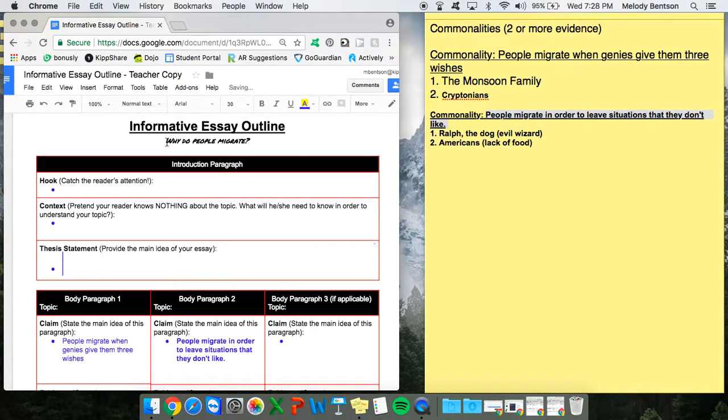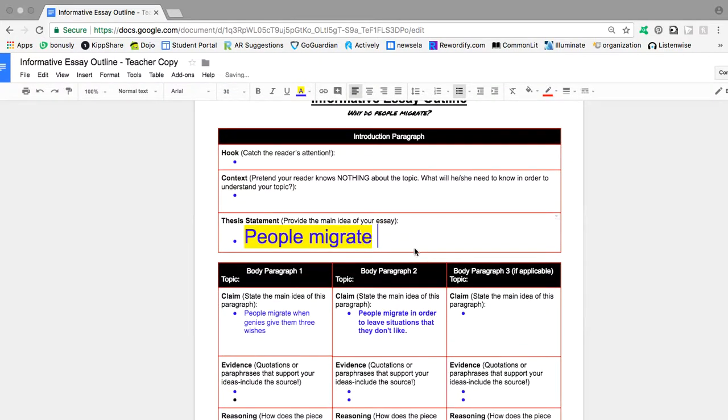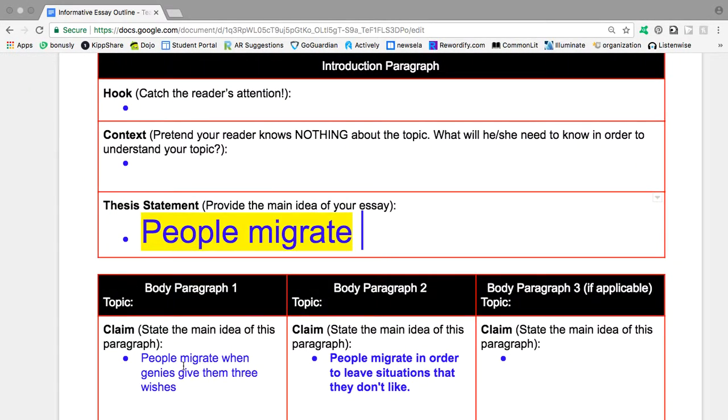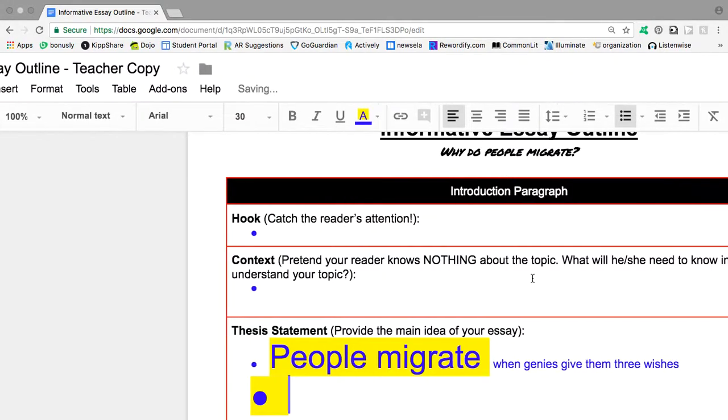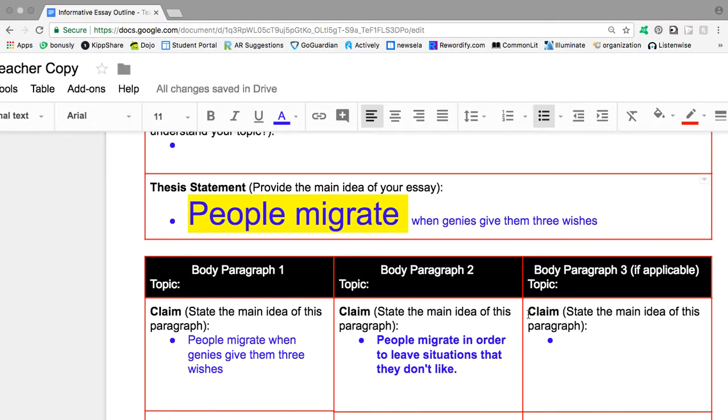Remember, thesis statements should answer this question, why do people migrate? So I'll start it with people migrate. And I'm just going to plug this in. When genies give them 3 wishes. And then I'm going to include a conjunction, and or.